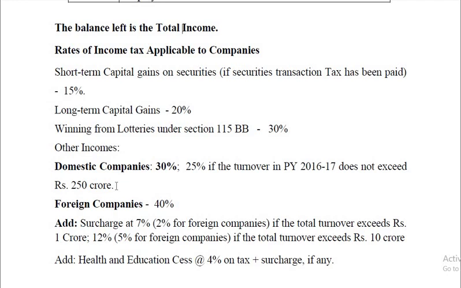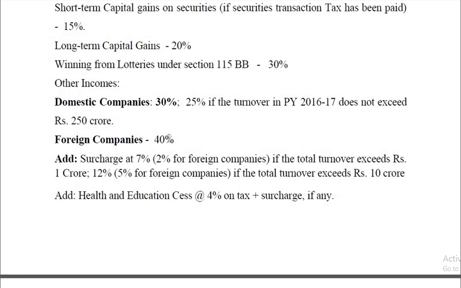So this is applicable only to the 2016-17 previous year, provided the total turnover does not exceed 250 crore, and the rate applicable in that case is 25%. Normally, in the case of domestic companies, on the balance of total income other than short-term capital gain, long-term capital gain, winnings from lotteries, etc., the rate is 30%. In the case of foreign companies, it is 40%.